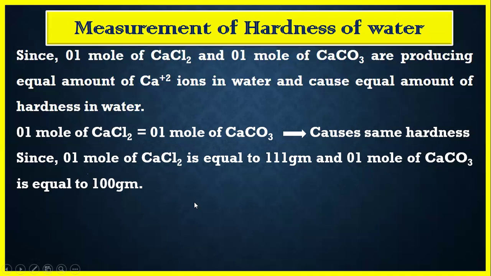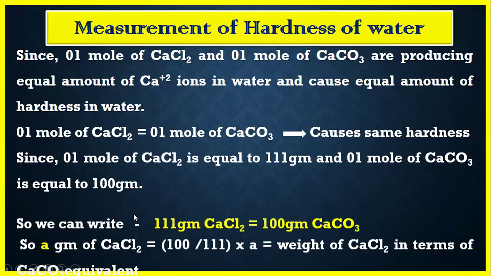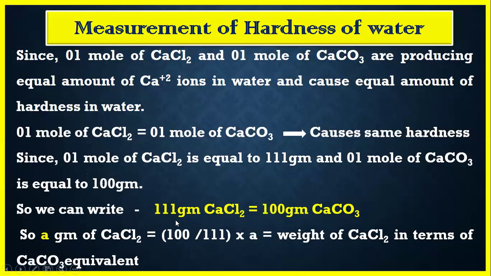Now we know the molecular weight of calcium chloride is 111 gram and the molecular weight of calcium carbonate is 100 gram. That means we can say that 1 mole of calcium chloride is equal to 111 gram and 1 mole of calcium carbonate is equal to 100 grams. So we can write that 111 gram of calcium chloride is equal to 100 gram of calcium carbonate. Why can we write so?